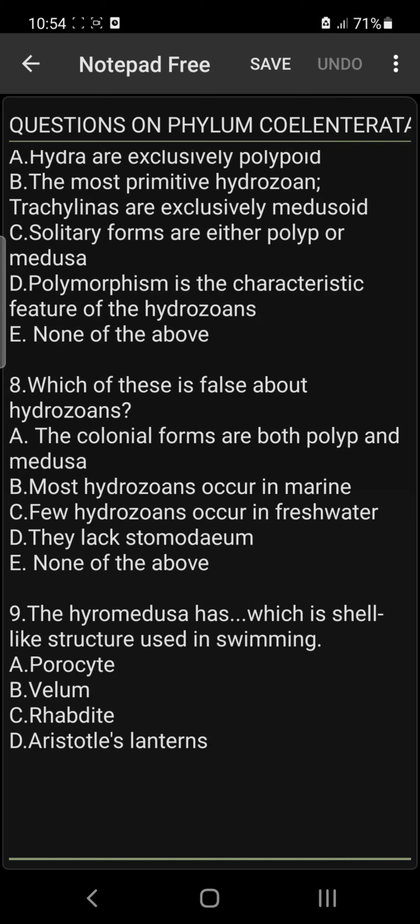Number 9. The hydromedusa has dash, which is a shell-like structure used in swimming. This hydromedusa also possesses statocyst, which is for balance, and also a nerve ring. The hydromedusa possesses velum, a shell-like structure used for swimming. They also possess nerve ring and statocyst for balancing. So the answer is B.